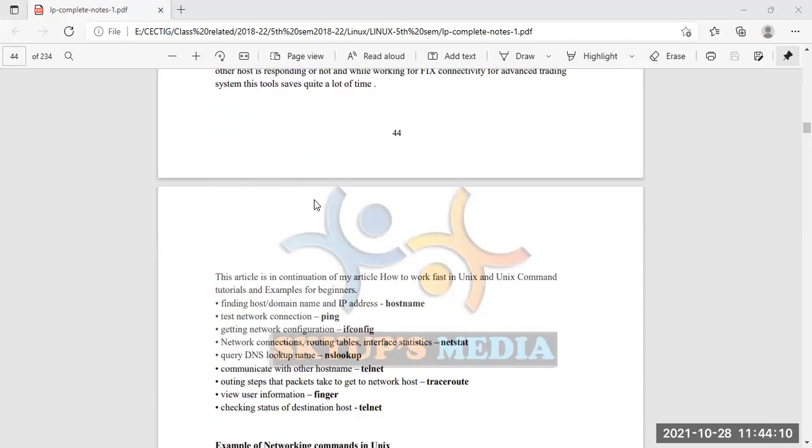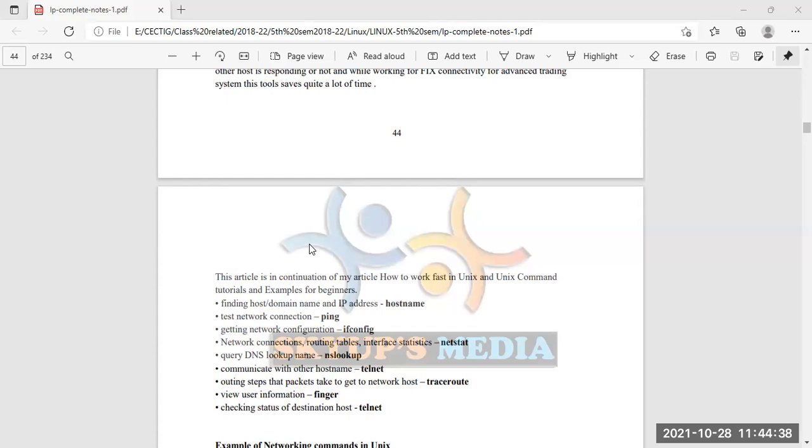Unlike data communication, Linux is a typical theory-type subject in the first half. Later, when we deal with the practical sessions, it will be quite interesting. But in theoretical sessions, it is just commands and this type of theoretical thing. So what are the commands? First one, hostname. Second one, ping.